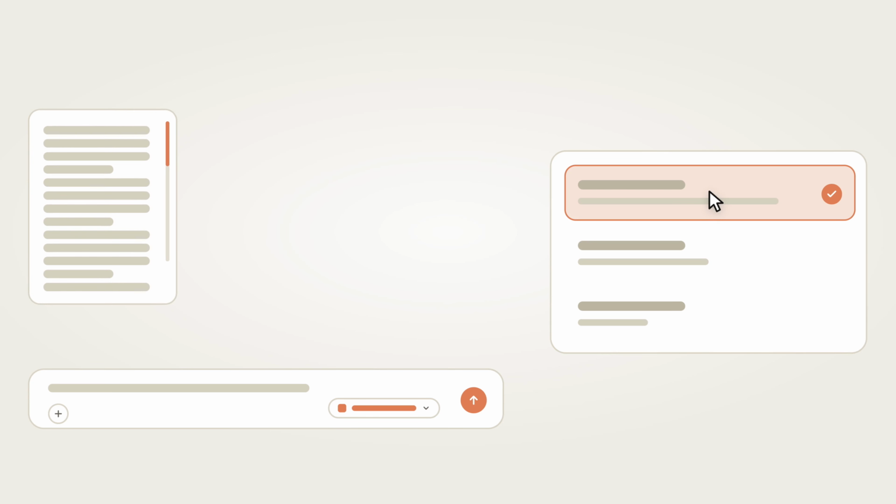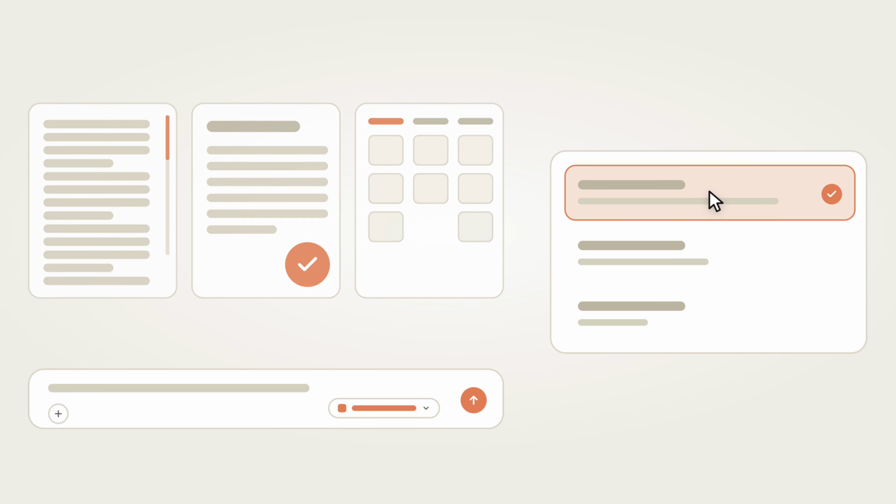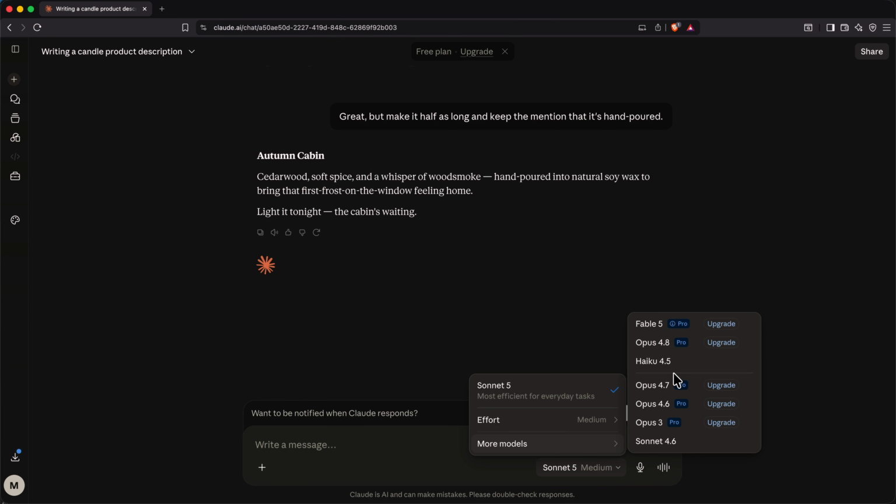So when do you actually switch models? The default is right for everyday work. Move up to a more powerful model when the job is big or the result really matters, like analyzing a long contract, writing something important, or planning a complex project. Move down to the fast model when you're firing off lots of small questions and speed matters more than polish. You can switch at any time, even in the middle of a conversation.